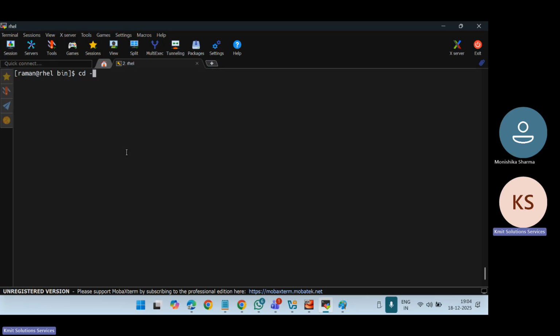Now I want to go back to the previous directory, the bin directory, from Raman's directory. So I can use cd hyphen. Now tell me what will happen if I say cd hyphen again, which directory will it switch to? Home or bin? Bin. Because it goes from bin to Raman, Raman to bin. So cd hyphen means A to B, B to A, A to B, B to A.